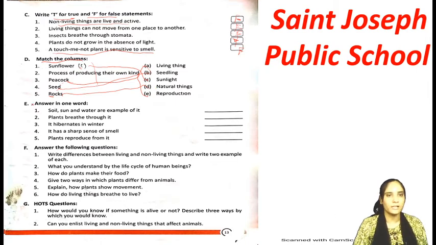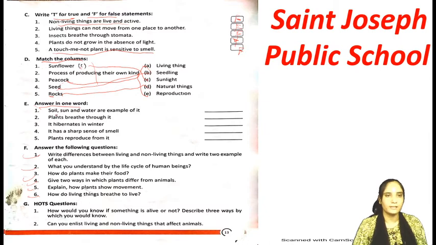Now the E is answer in one word, and you have to fill all the answers in the space provided in the book. So number 1 is this. You also have to do it in the book, no need to do it in the notebook. In the notebook you have to do the questions of exercise F, 1, 2, 3, 4, 5 and 6. These 6 you have to do in the notebook, but A to E you will do in your books.